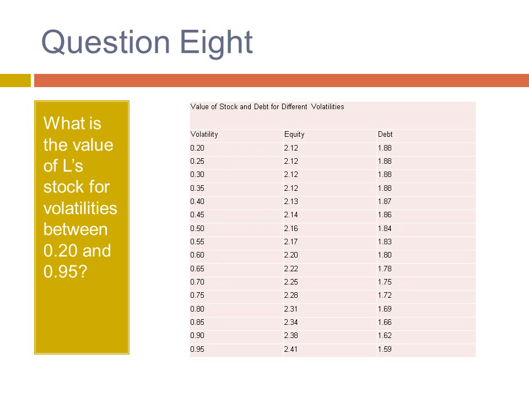Question 8, what is the value of L stock for volatilities between 0.20 and 0.95? As we can see, as volatility increases, the value of equity increases, but the value of debt decreases. And if we look under the volatility column for 0.60, which was our example in question 7, we can see that the value of equity is 2.20 and the value of debt is 1.804, which matches our results in question 7.